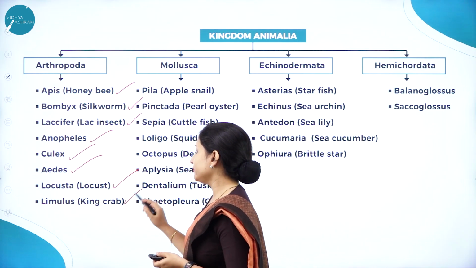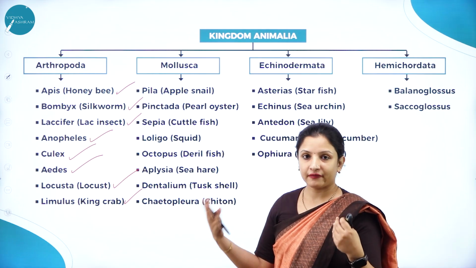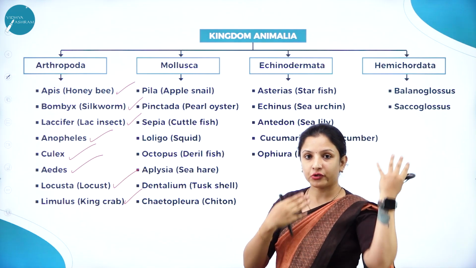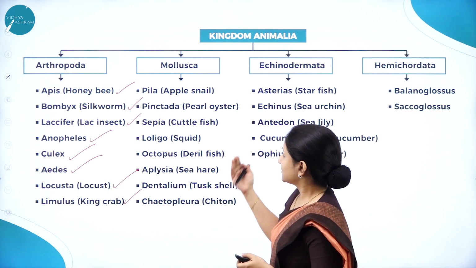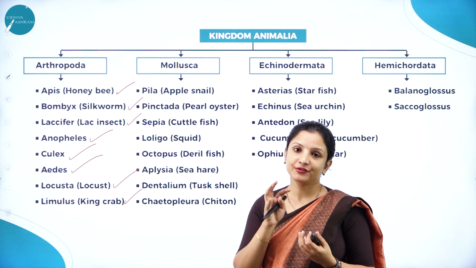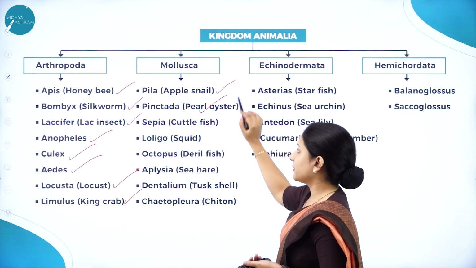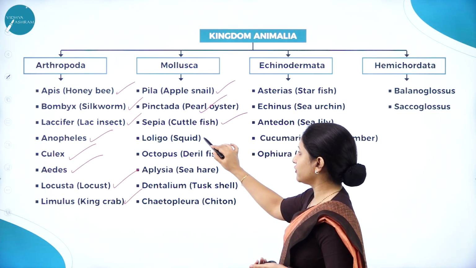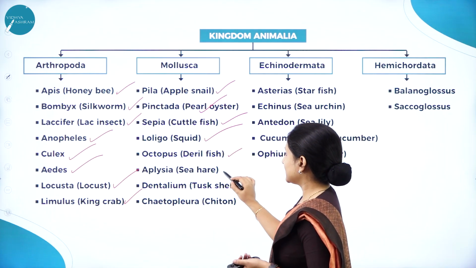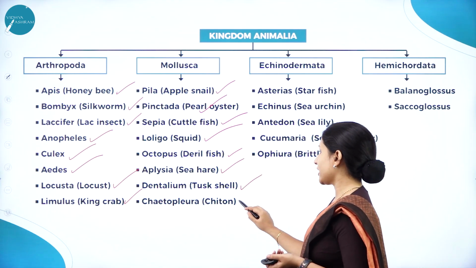And king crab, Limulus, they are large crabs which can be used for evolutionary studies because they are believed to be right from the age-old era. So that is why. Next is Mollusca. Mollusca, all the organisms which have shells on their body. For example, Pila, that is apple snail, pink tada, pearl oyster, sepia cuttlefish, loligo, which is squid, octopus, devilfish, and Aplysia, it is sea hare, Dentalium, it is tusk shell, Chaetophora, it is chiton.